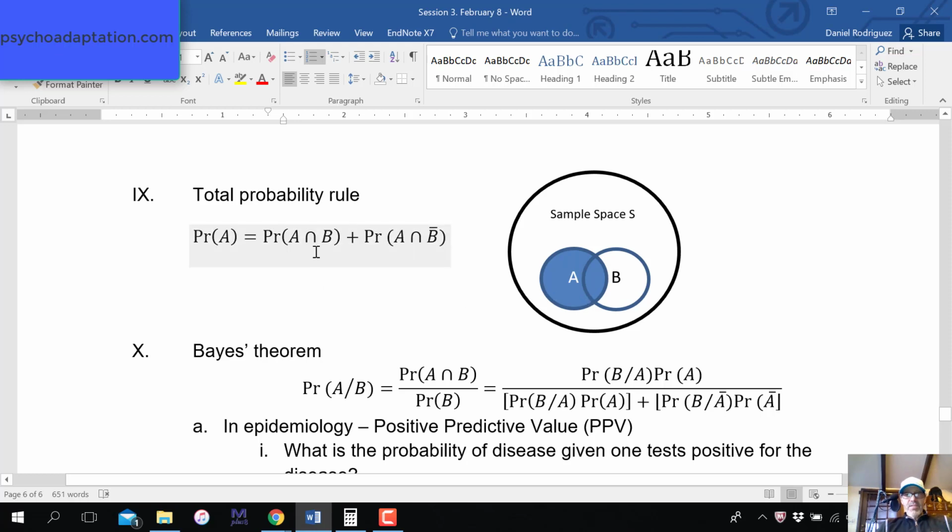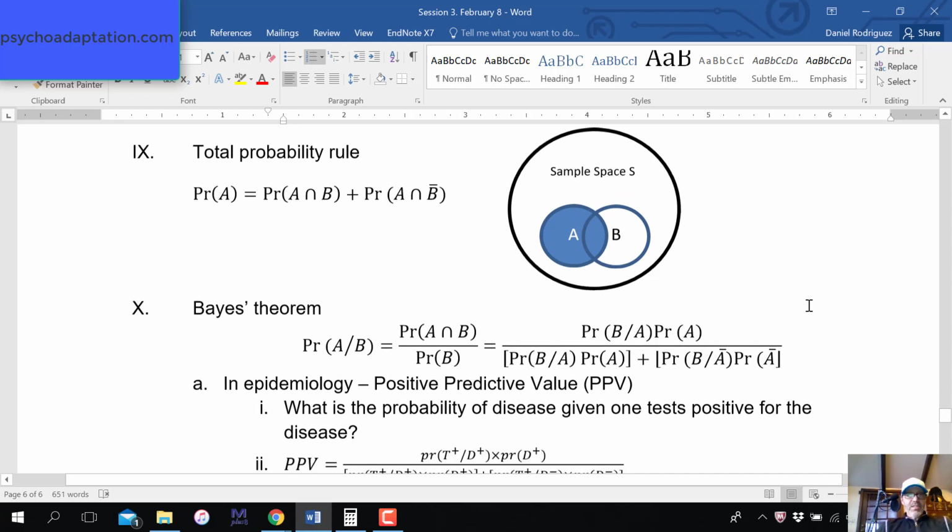It's the probability of the intersection A and B, which is this football shape right here, plus the probability of A intersection with not B. I know it sounds weird, not B. So this is B, and the rest of it is not B. That's why you have this section here. It's where the two intersect, right here, this moon shape. We'll need that in a second.